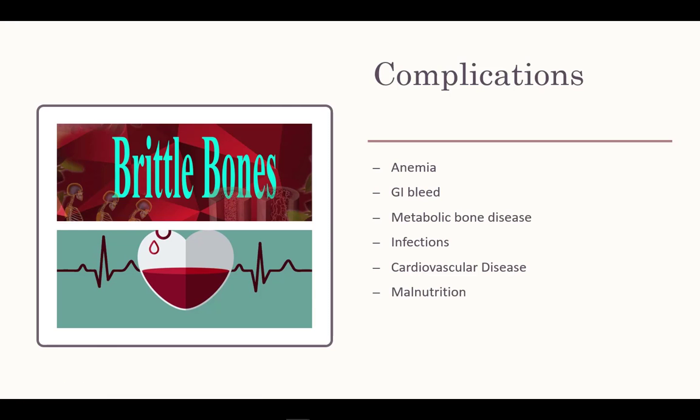There are many complications of kidney disease, which sometimes can be life-threatening. Severe anemia is usually present due to the body's inability to make red blood cells. Iron and folate deficiency can also aggravate anemia. Excessive bleeding can occur due to impairment of platelet function. Metabolic bone disease also occurs from the body's inability to metabolize vitamin D.